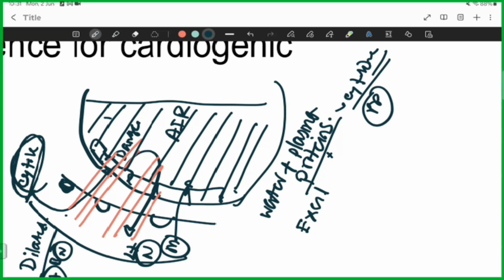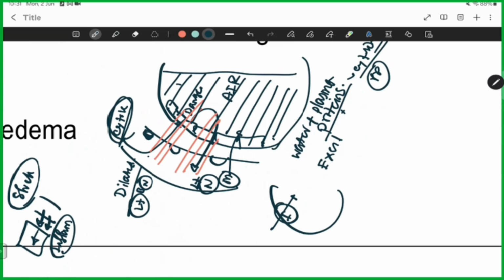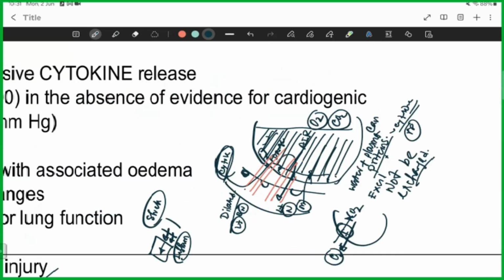Previously we had here type 1 pneumocyte who would exchange oxygen and carbon dioxide. Now, because of this water, the oxygen and carbon dioxide cannot be exchanged. I tried to make it very simple.